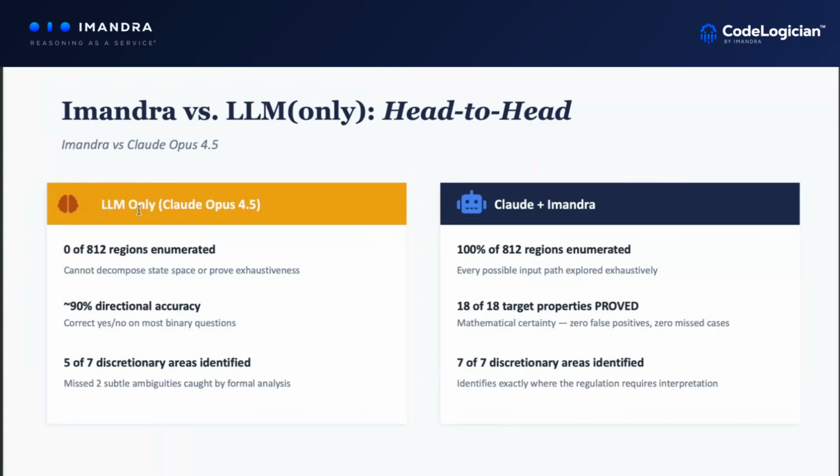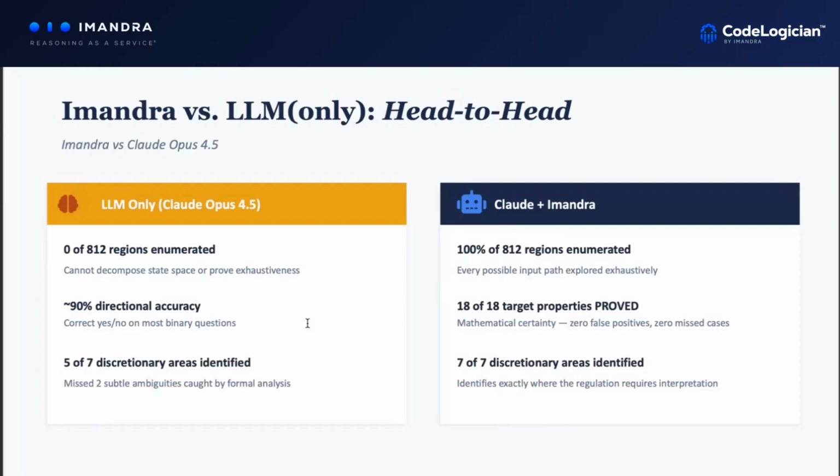So LLM only or the LLM with Imandra. Now, the top row is what we've just discussed. Imandra is able to enumerate, give us the number of, identify each one, and give us an audit trail to show that it is a provably complete set of 812 different pathways. I see we've left the word regions in here. It's a language we use for different distinct pathways or behaviors. We also proved these sort of 18 different properties. Not going too much into it for this conversation.